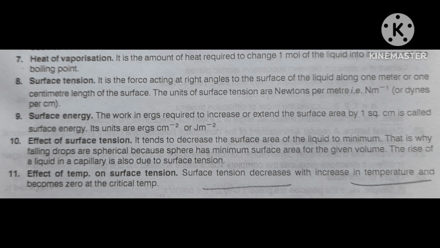And the two layers are separated by a distance x centimeter, and capital A is the surface area. Three things I told you: surface area, distance between the layers, and the velocity difference, v centimeter per second.